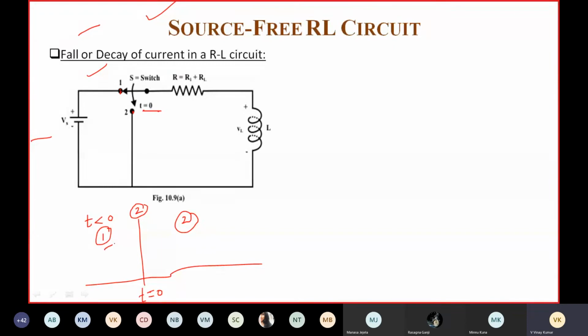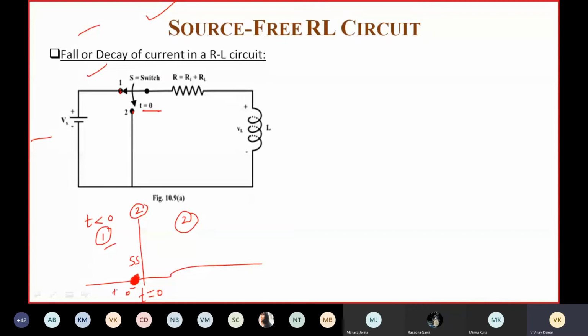Steady state occurs at t equal to 0 minus, because the switch has been in position 1 for a long time.